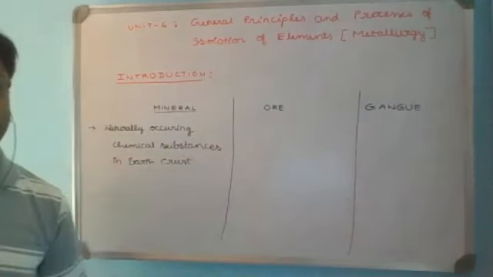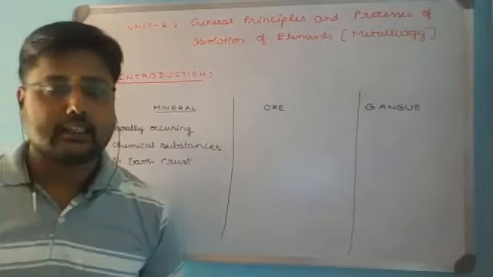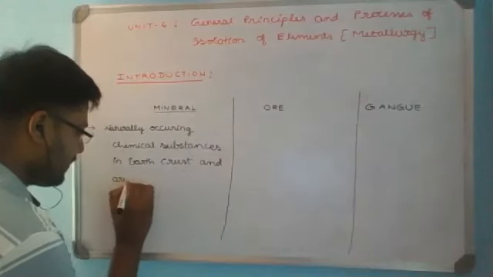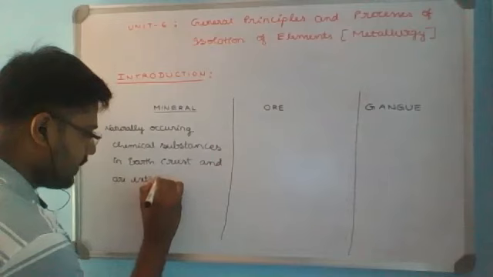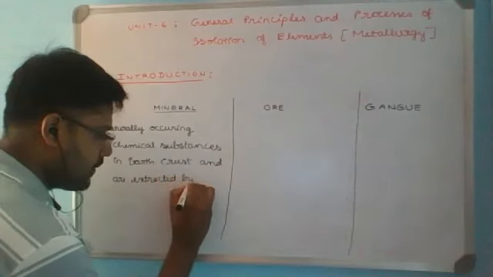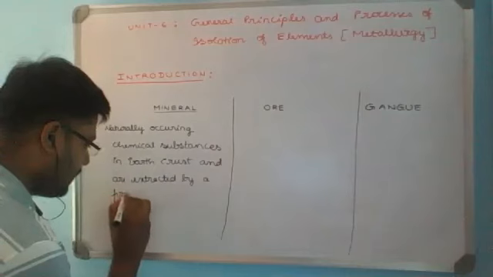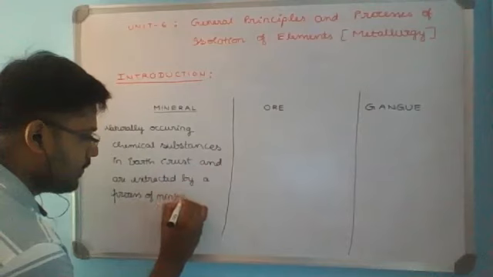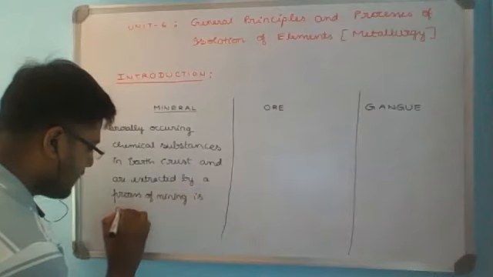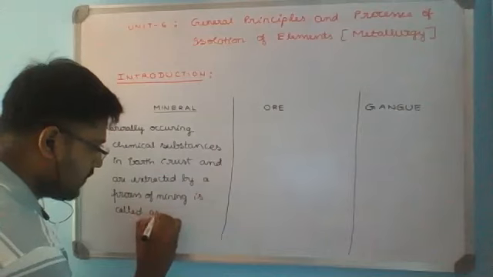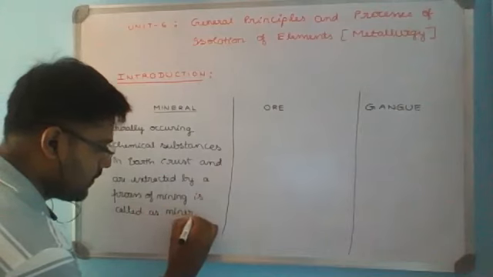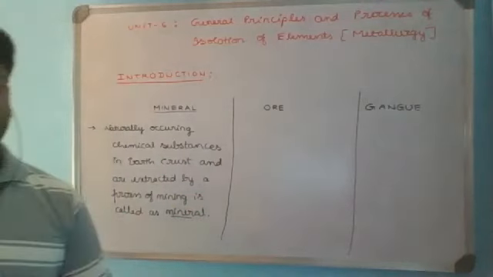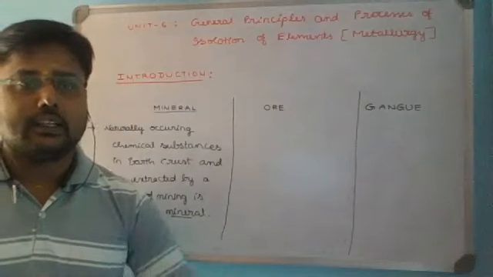Whatever naturally occurring chemical substances are in the earth crust and are extracted by a process of mining is called a mineral. So this is the exact definition for the word mineral in metallurgy.